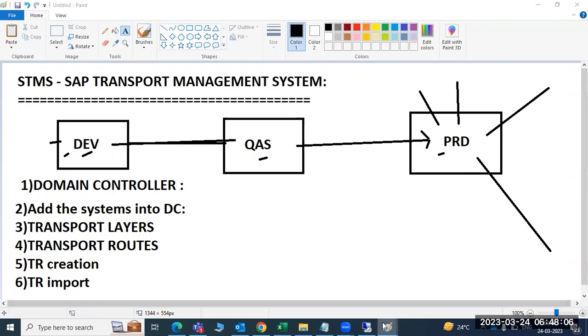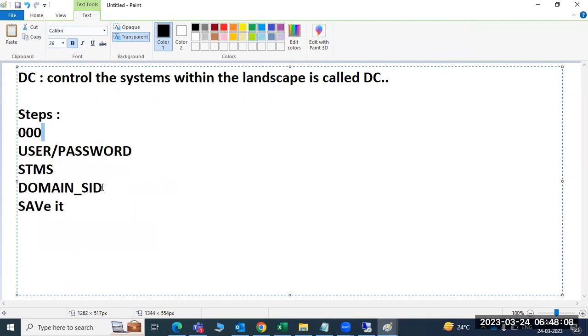Suppose you give domain underscore ECP, then the ECP system is the domain controller. When you give domain underscore S4F, the S4 system is the domain controller. When you give domain underscore ABC, the ABC system is the domain controller.